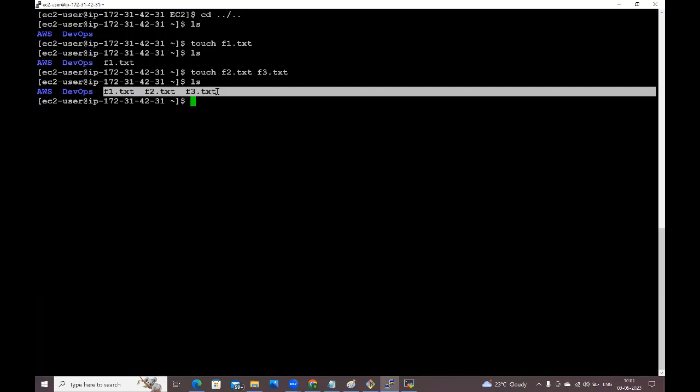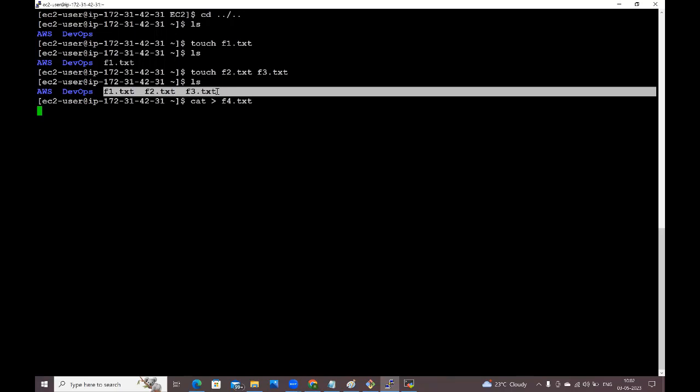But if you want to create a file with data, then we need to go for the cat command. Cat space, and this symbol we need to use: a single greater than symbol. Here I am going to use f4.txt. cat > f4.txt. Enter.